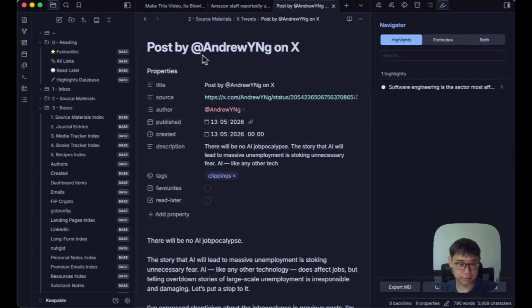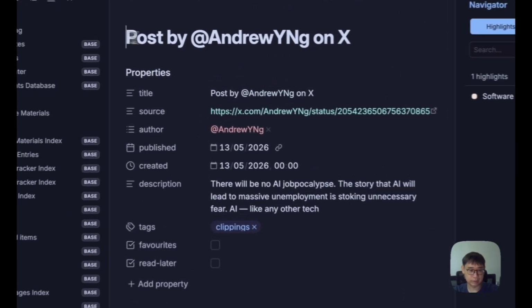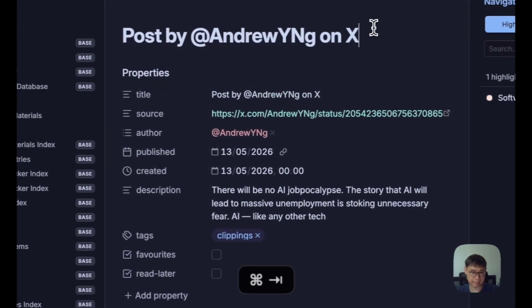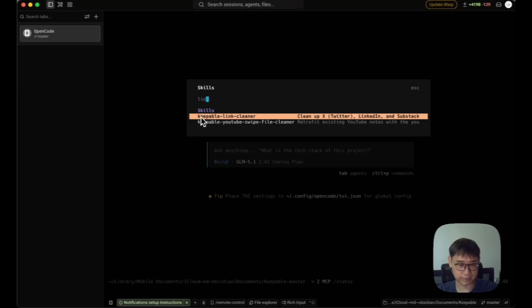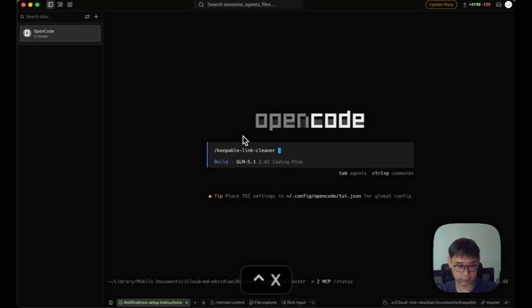And in this case, because I saved the tweet, the title looks like this, which is not nice at all. So what I did was build up the skill to clean out the title itself. So this is the Keepable Link Cleaner. Let me just run it with DeepSeek Flash.